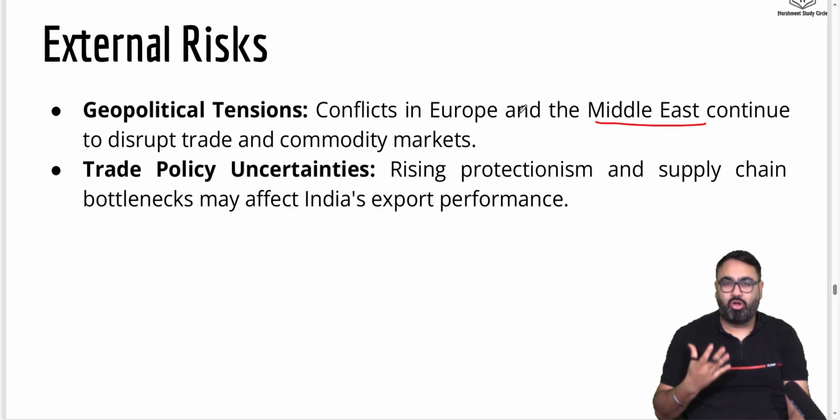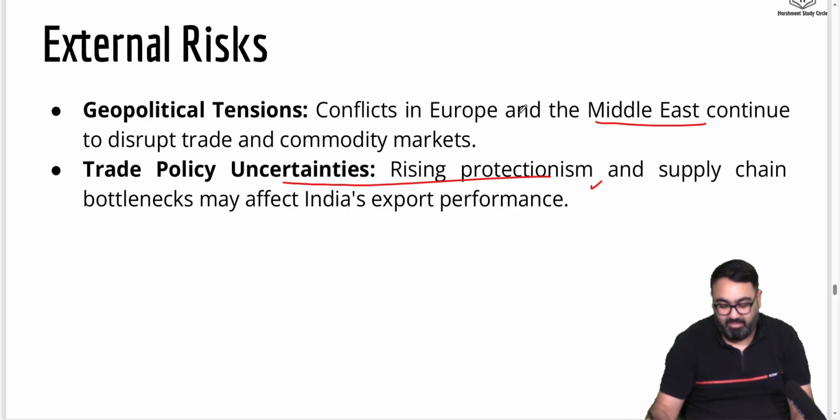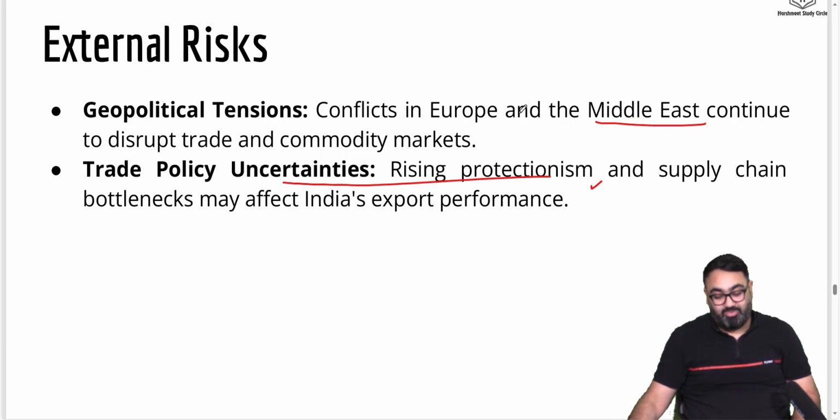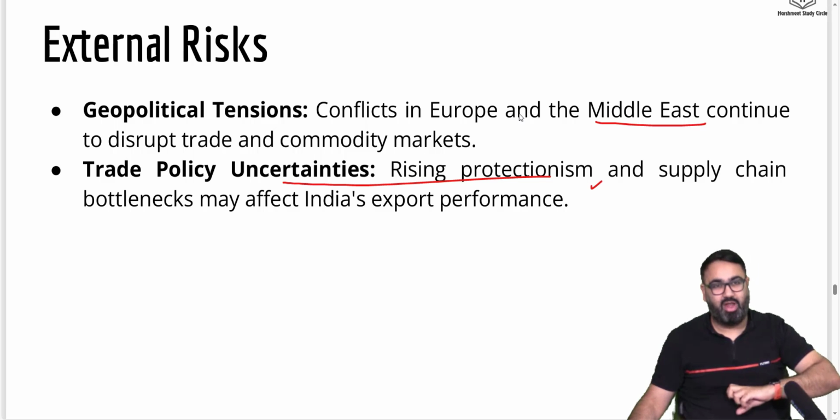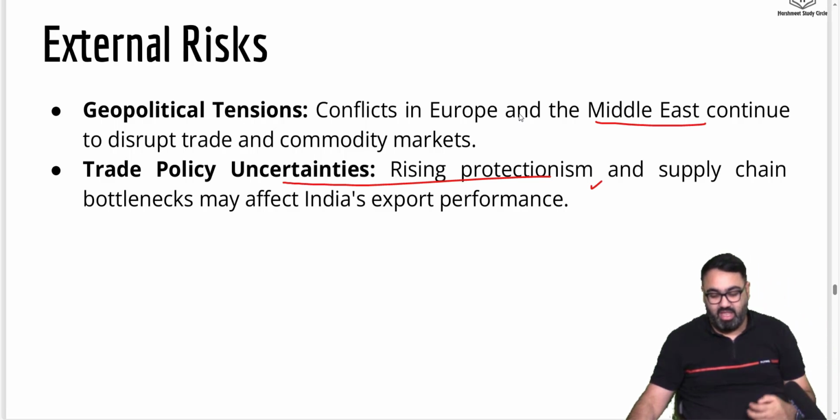Because as you know, Donald Trump has already announced that he will be increasing tariffs on multiple countries, and countries such as Canada have retaliated as well. So that will lead to some problems in the global market. The trade policy uncertainties will disrupt the supply chain, which might affect our export performance as well. Because when a country imposes taxes on your products, you will have to reciprocate, which means your products' prices will increase. So we have to see how that actually comes up.